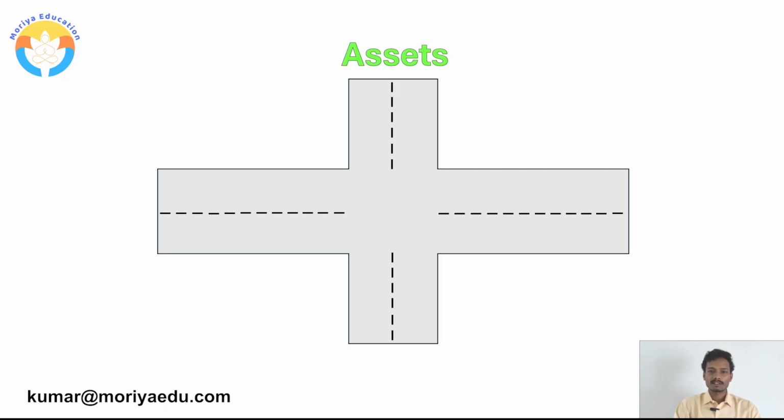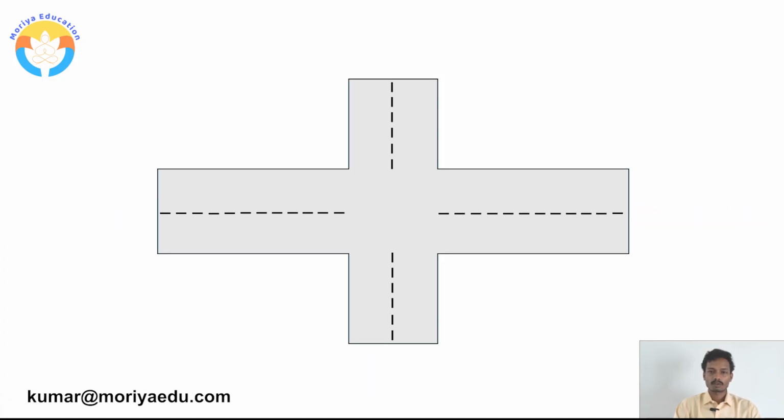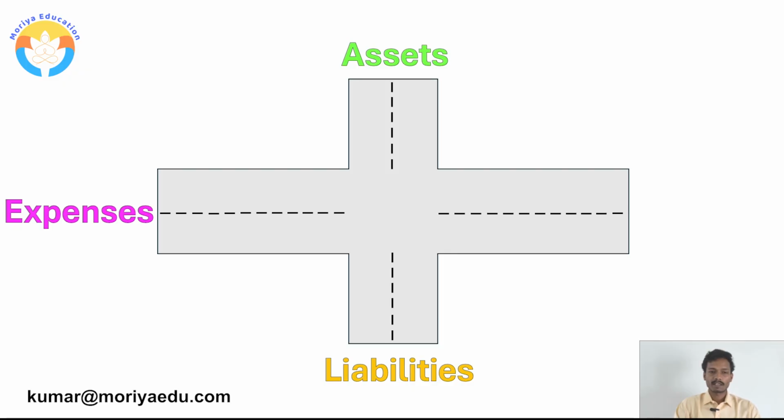Keep assets in the top and liabilities in the bottom, left side expenses and right side incomes. These four roads reach these destinations. The top road reaches assets destination, the bottom road reaches liabilities destination, the left road reaches the expenses destination, and the right hand side road reaches the incomes destination.